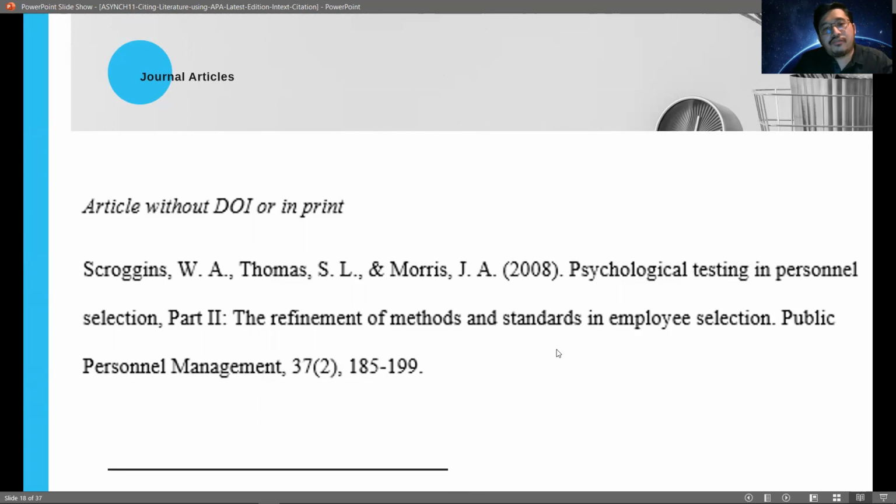Okay, so what if this is a print journal? A printed journal, not from a specific website. So it should look like this. Again, we get the names of the authors, followed by the copyright year, and then it's followed by the name of the article. After the name of the article, it's followed by the name of the journal. And then we state the volume and the issue number as well as the page numbers.